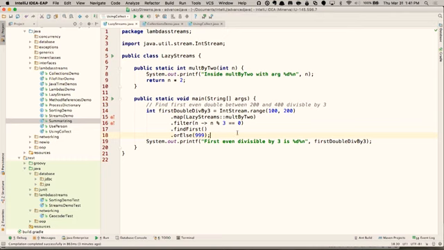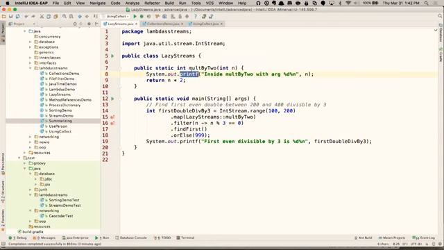Here's the interesting part, however. If you read this sequentially, it looks like I create a range of 101 numbers, from 100 to 200 inclusive. And then I multiply all of them by 2. So now I've got a new stream with all those numbers in them. And then I filter them down to the ones divisible by 3, filtering all of them, and then find the first one, which seems like an awful lot of work to find the first value divisible by 3. Well, here's the cool part.